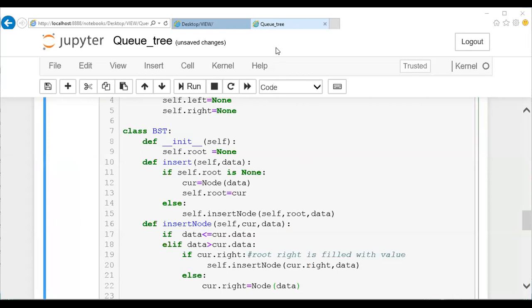So here, assume that the first time I created, I call this node. So 3 is done. Second time I'm going to call this insert function with the value 5. The first call is 3. The second call is with 5. So if I call 5, I'll check if self dot root is none. It is not none, right?